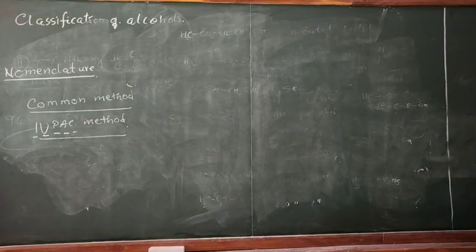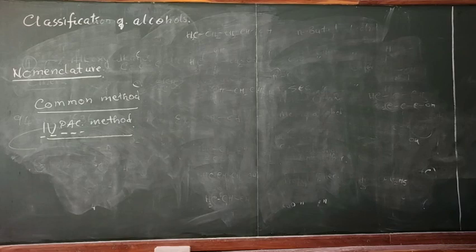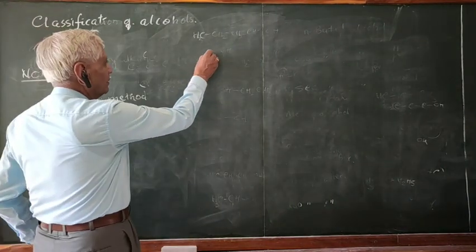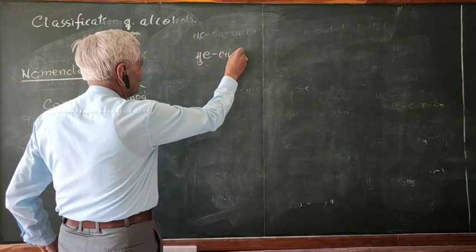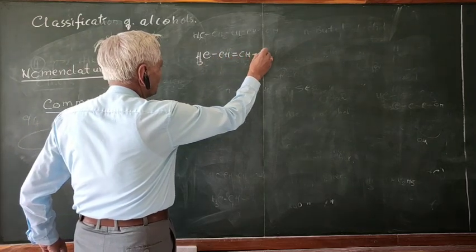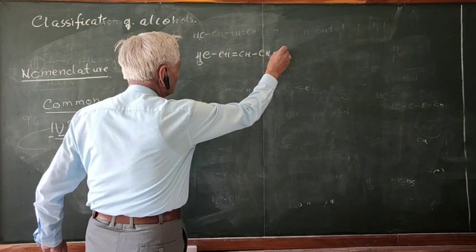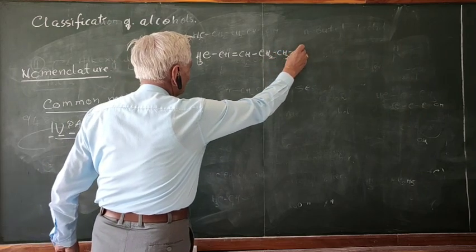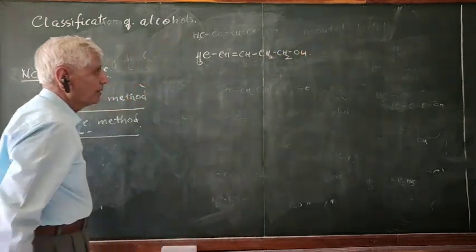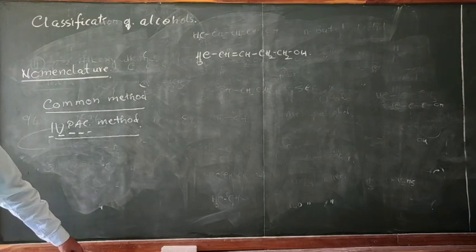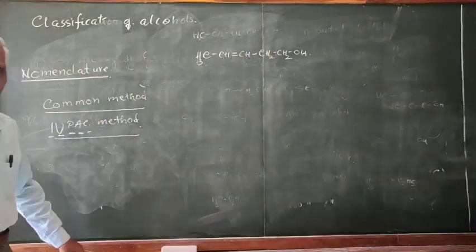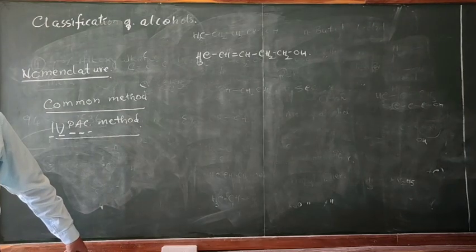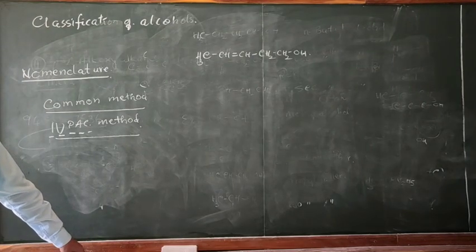So that is how there is nomenclature. Similarly, we go for another compound. CH3, CH, double bond, CH, CH2, CH2, OH. Now this is better called by IUPAC system. In the common system, it is difficult to call it as a common system.